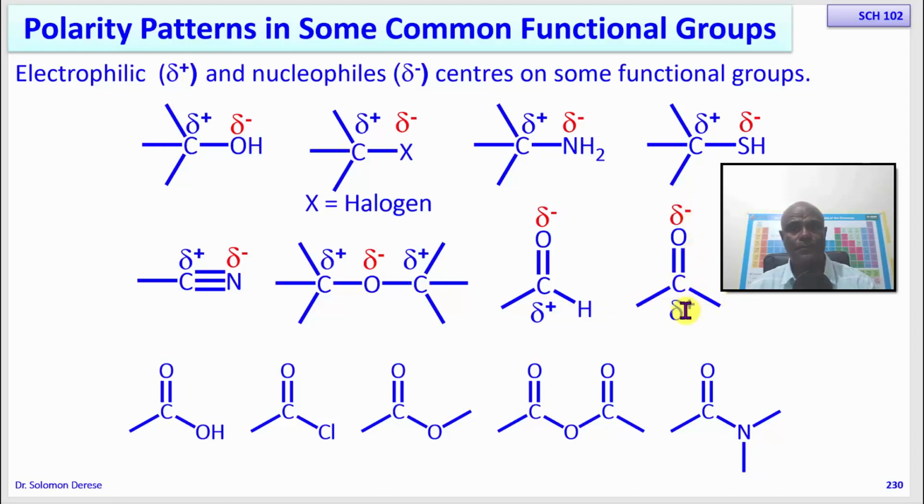These are also very electrophilic. The partial positive charge in these is more than the partial positive charge in an alcohol, because in addition to the sigma bond, they have a pi bond. And pi bonds are easily polarizable.